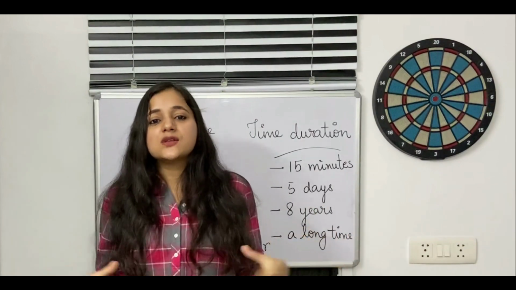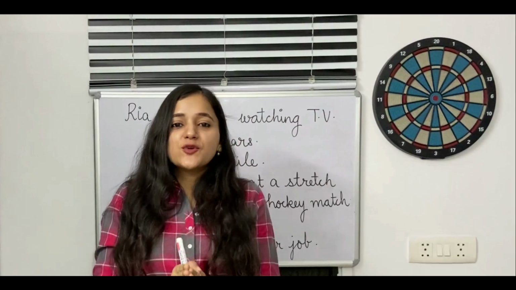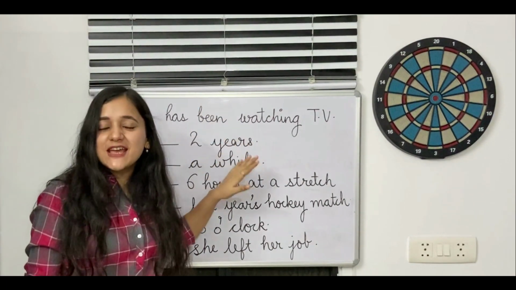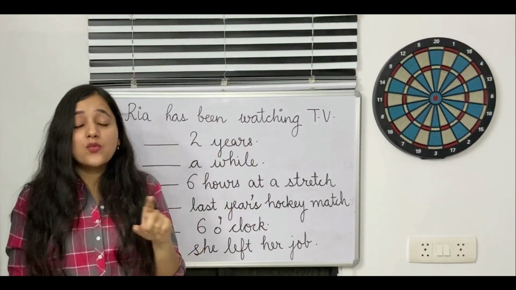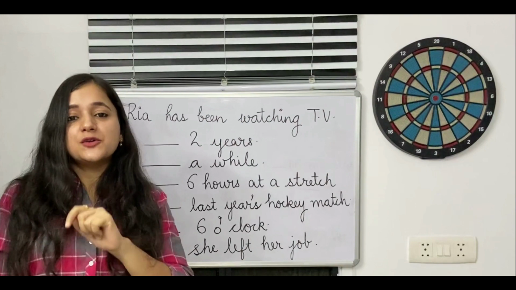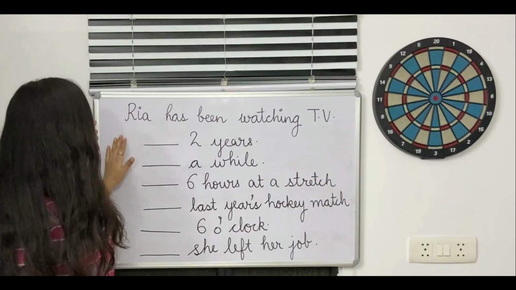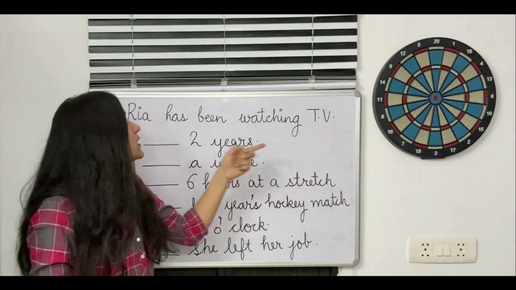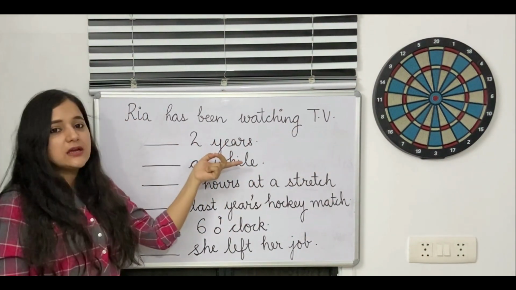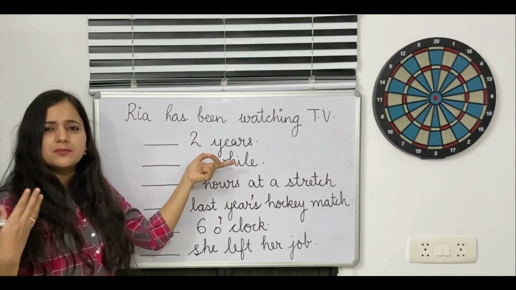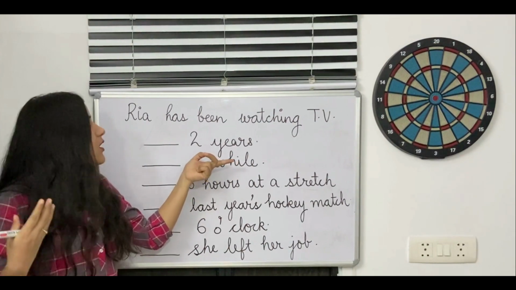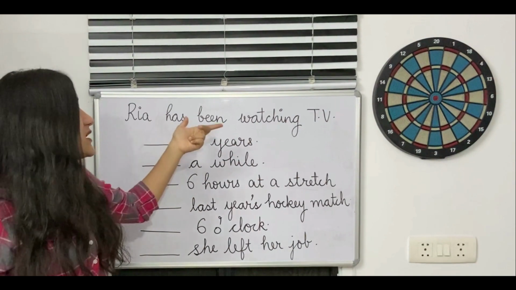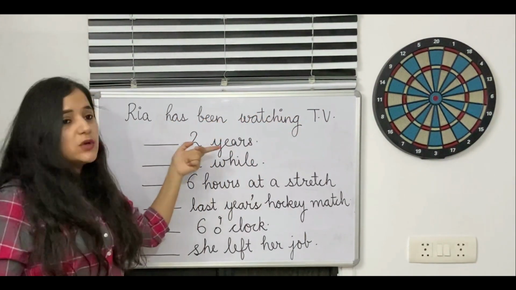Let me clarify this with more examples. I'm just going to give you an example in which I'm just going to change the endings, and let's see where you are going to use for and where you are going to use since. So the example is, Ria has been watching TV dash 2 years. So now just think in your mind what is going to come over here, for or since. Ria has been watching TV 2 years.